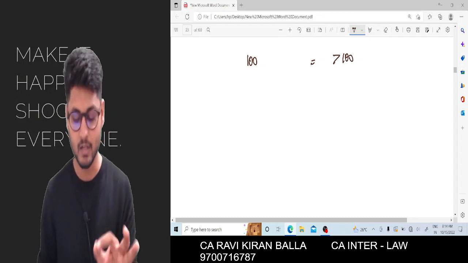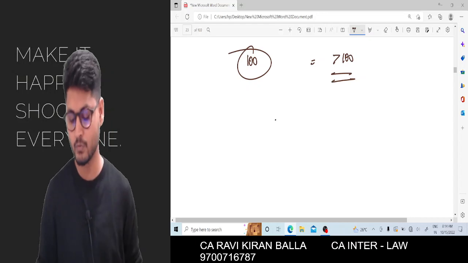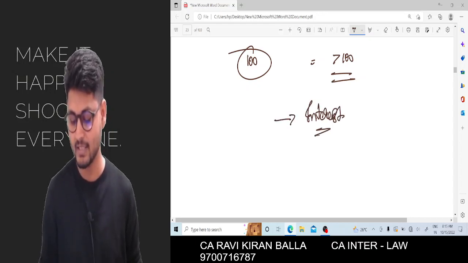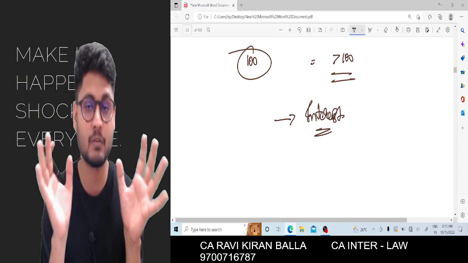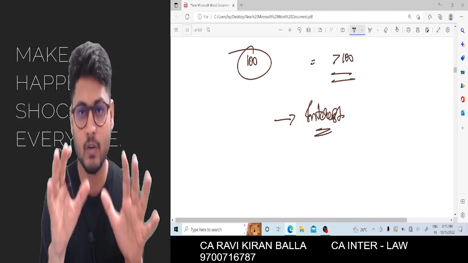It shall be more than 100 rupees. What is the difference between this and this? There is only one part, called interest. So today's 100 rupees will be added with interest to give you more than 100 rupees after 1 year. It may be more than 1 year also, but I am taking it as 1 year.